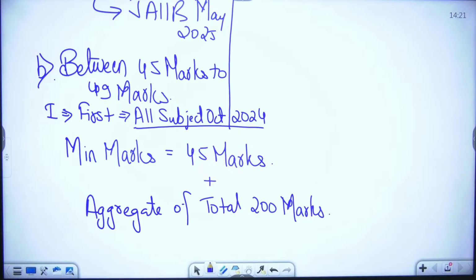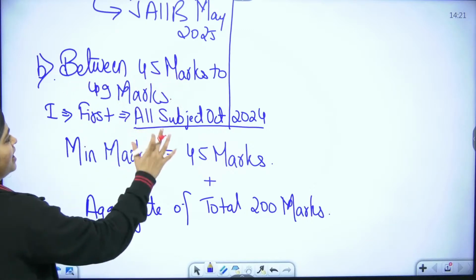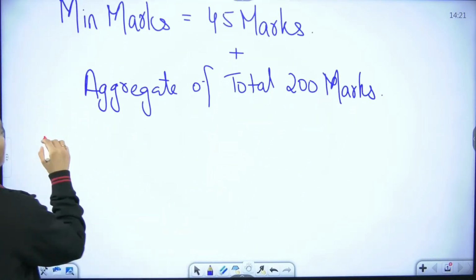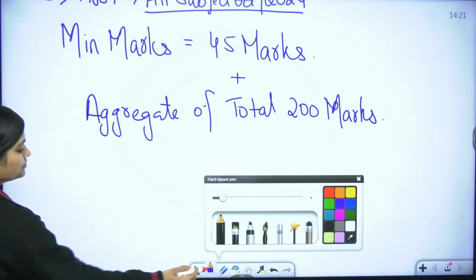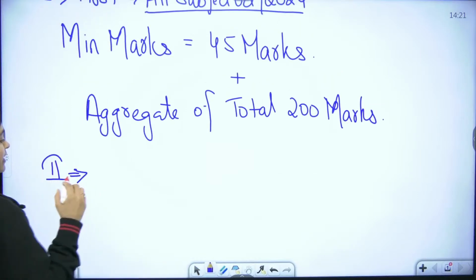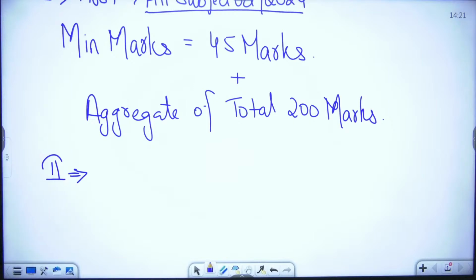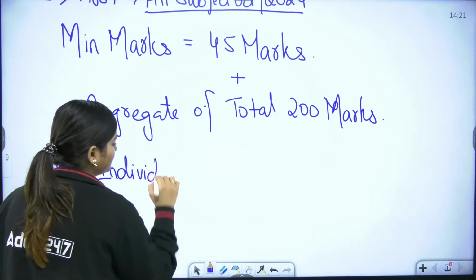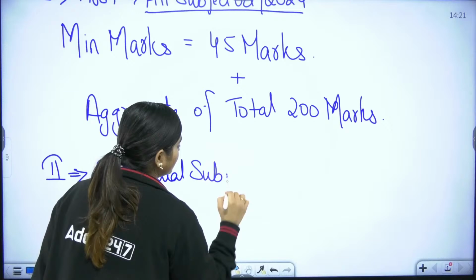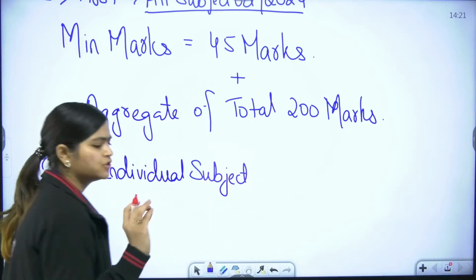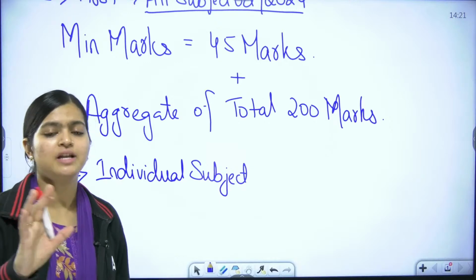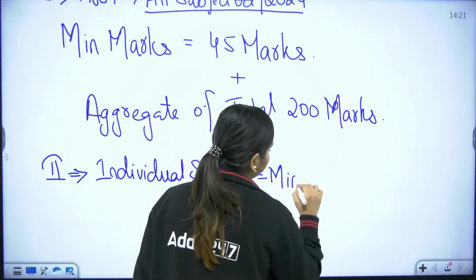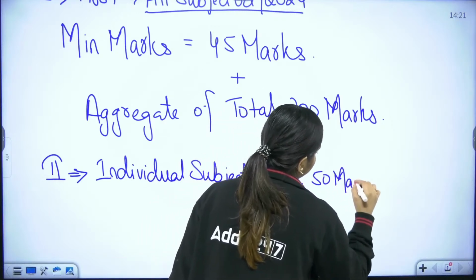Now, the next situation: if it is between 45 marks to 49 marks, then what? The second situation can be that you are giving an individual subject. If you are giving an individual subject, like just AFM or just PPB or just IEIFS or just RBWM, then your minimum requirement is 50 marks.